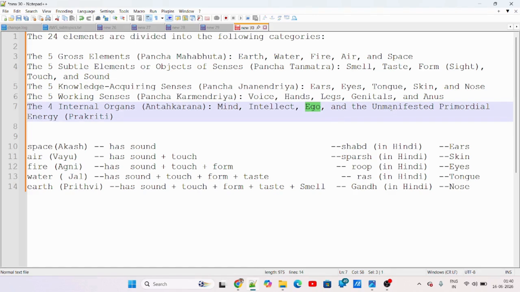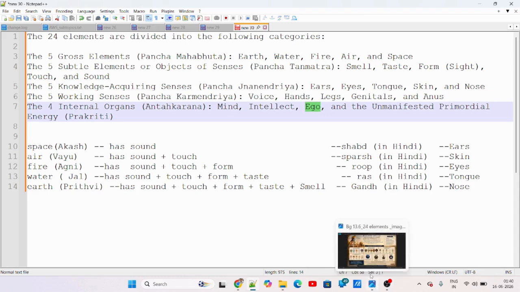And the 24th element is Prakriti. Prakriti governs us via the three modes of nature, called Sattva guna, Rajo guna, and Tamo guna.